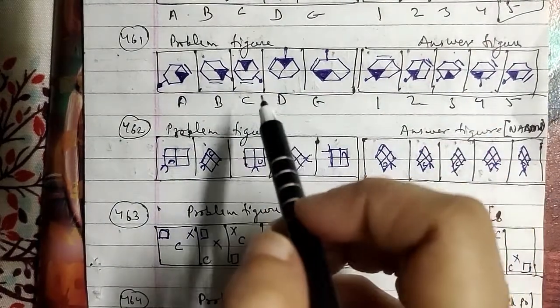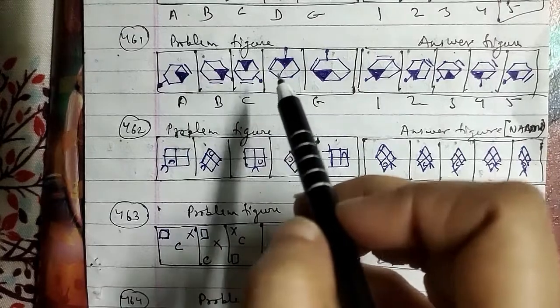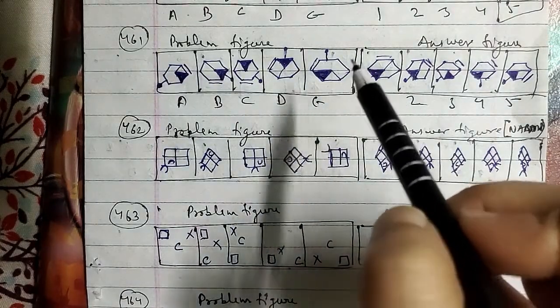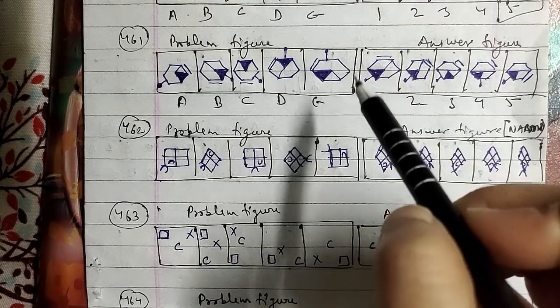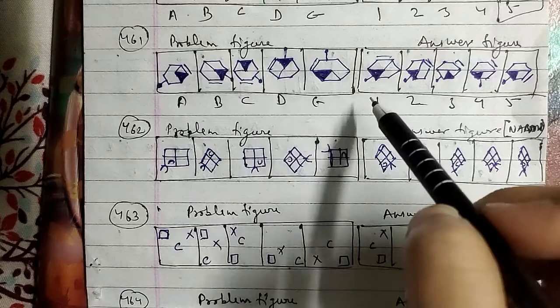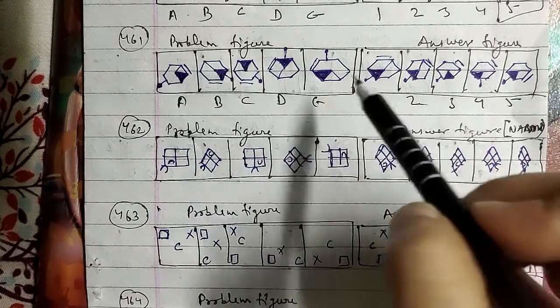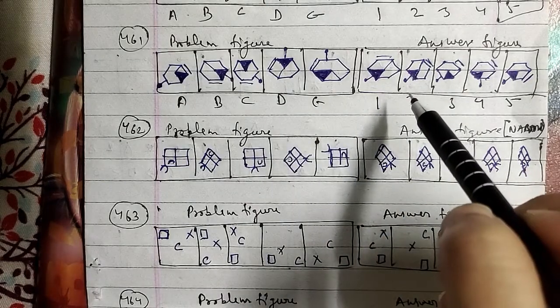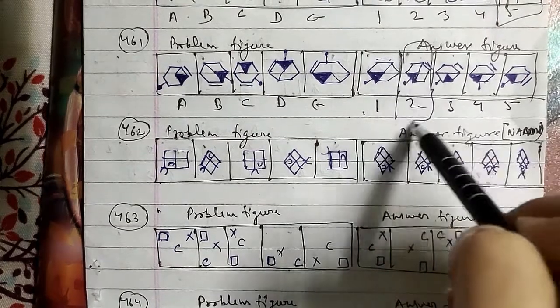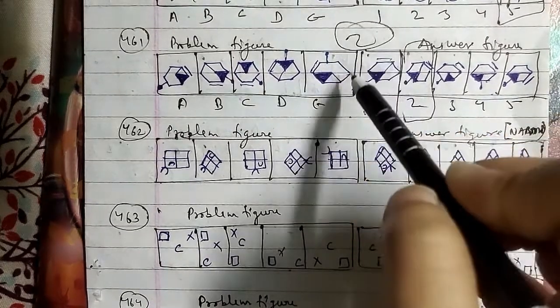So here in these questions, the pen and the black triangle move two steps anti-clockwise in alternate turns, and the line inside the hexagon moves anti-clockwise in each turn, and the line outside the hexagon moves two steps clockwise in each second turn as well. So after the E figure, the second figure will be the right answer for this question here.